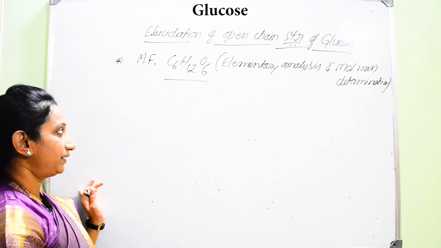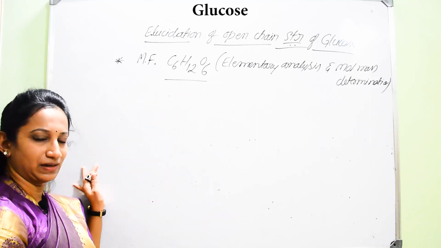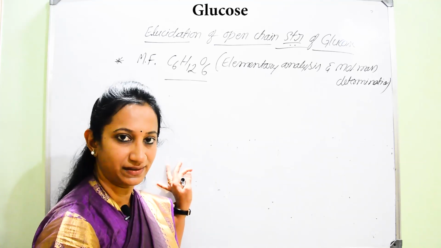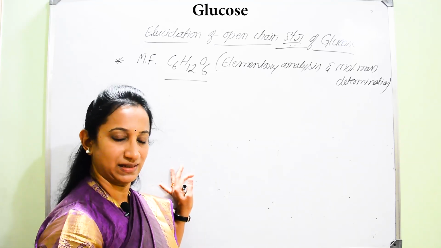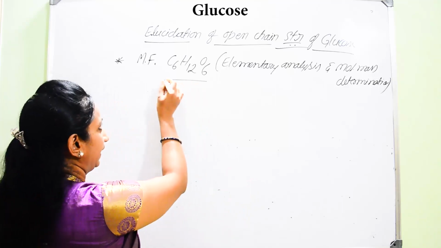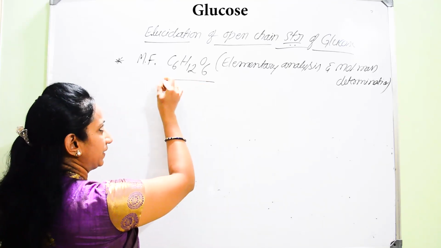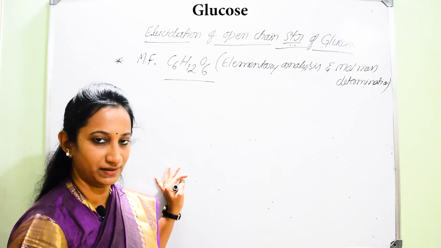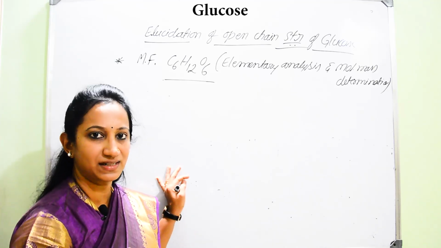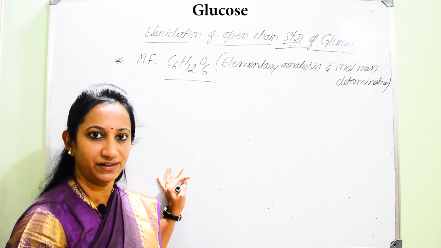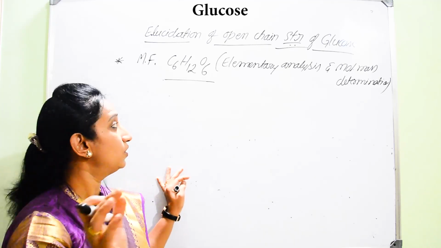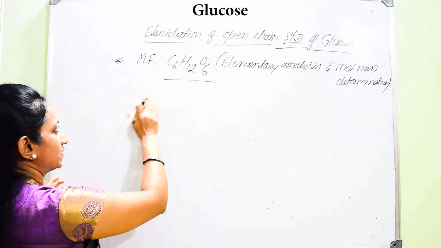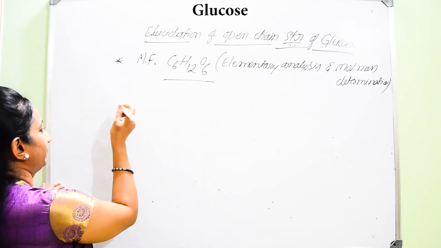By considering this molecular formula, next he could go for which functional groups might be present in glucose. So, he was getting an idea there might be presence of an aldehyde group or a carboxyl group, but he wanted confirmation whether it contains a carboxyl group or a carbonyl group like aldehyde or ketone. So, he wanted confirmation for that.